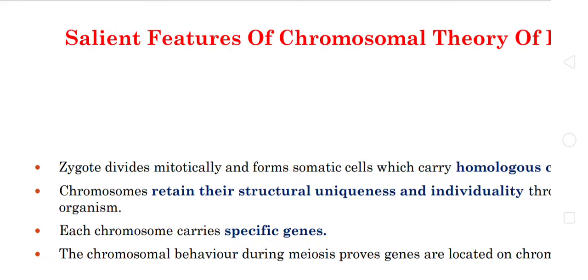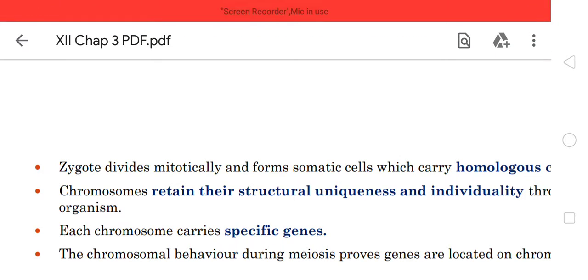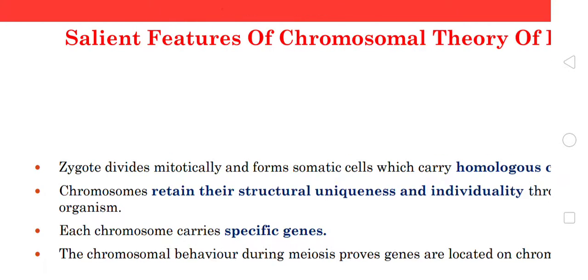These 22 pairs are responsible for our body characters, and the sex chromosomes are responsible for determination of the sex of the offspring. It should be either XX or XY. XX represents the female and XY represents the male.